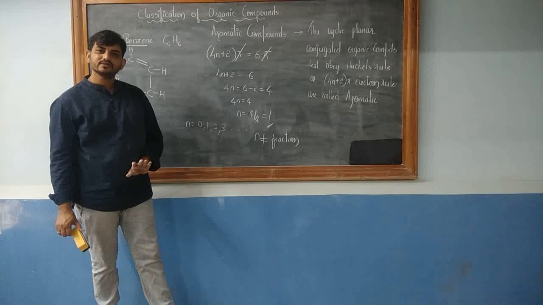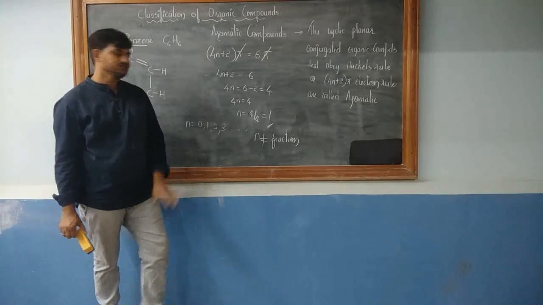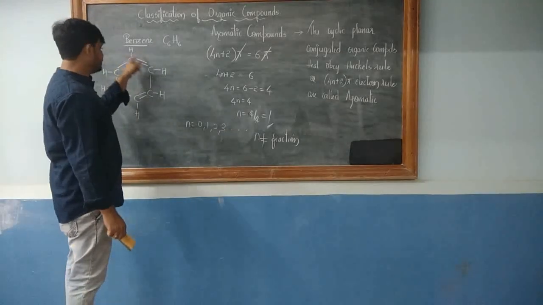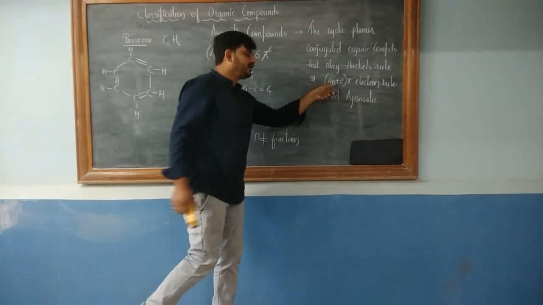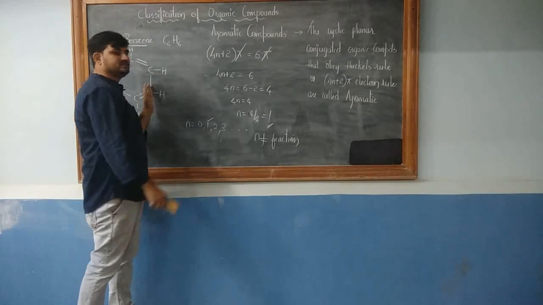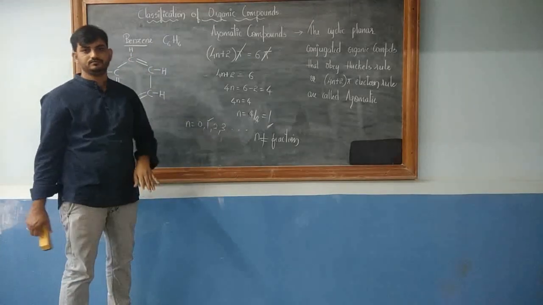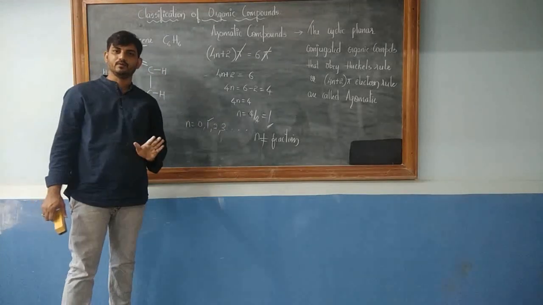I hope I am clear with this. Here in the case of benzene, the value of n is equal to 1. Hence, it is obeying Huckel's rule. Hence, benzene is an aromatic compound. I hope I am clear what is an aromatic compound.